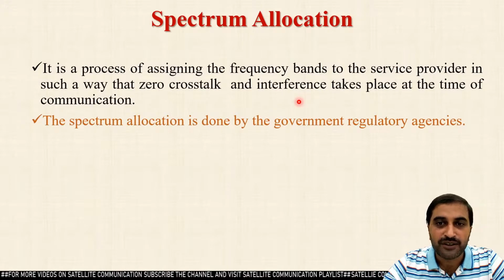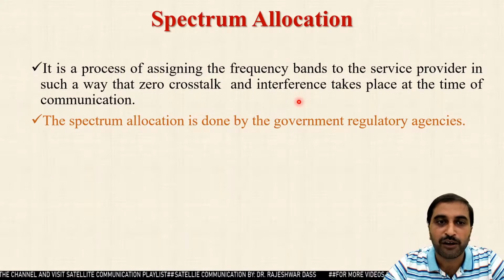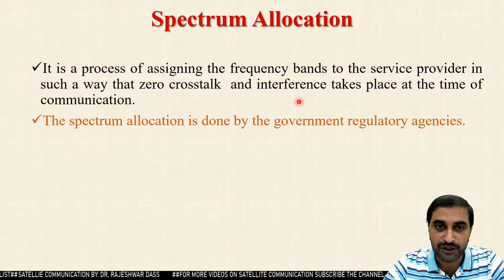The spectrum allocation is done by government regulatory agencies. If we talk about the Indian system, then TRAI is there, the Telecom Regulatory Authority of India, which makes the recommendations and pricing allocation of the spectrum. TRAI works under the Department of Telecommunication, and the Department of Telecommunication works under the Ministry of Communication and Information Technology.